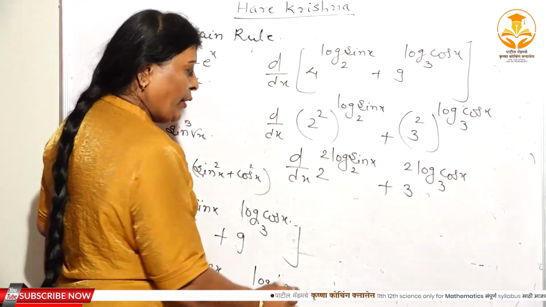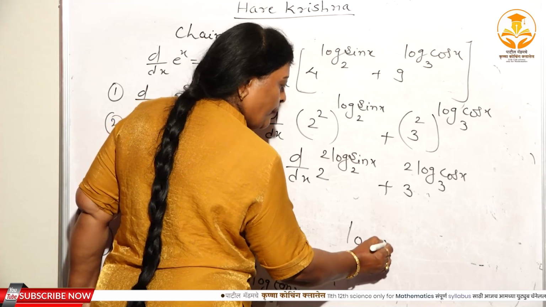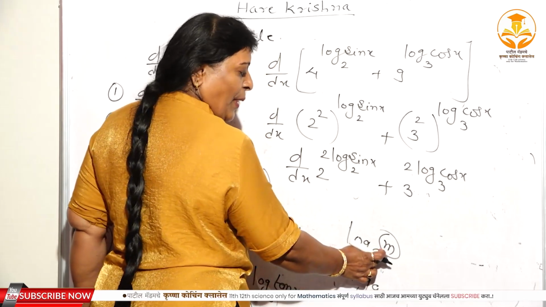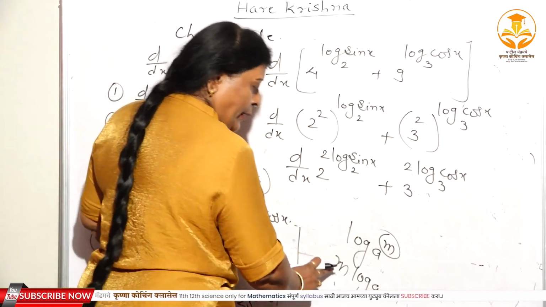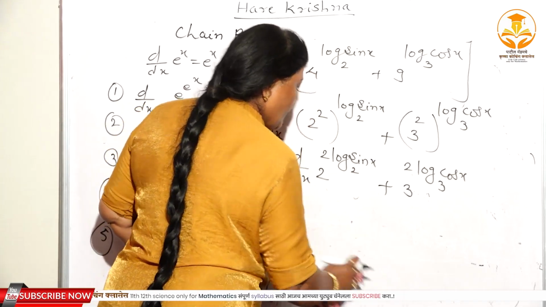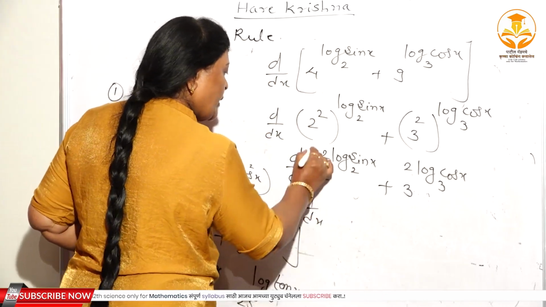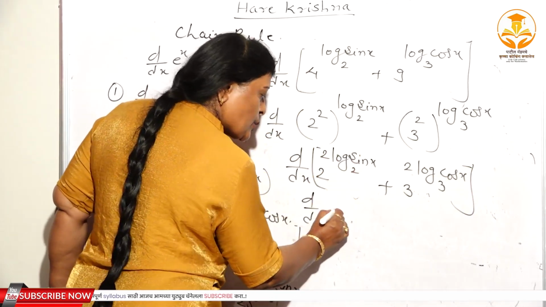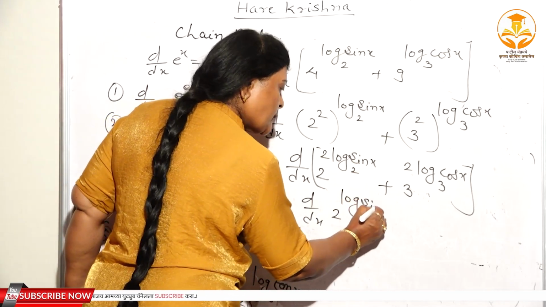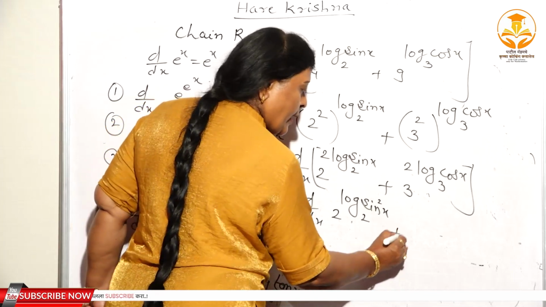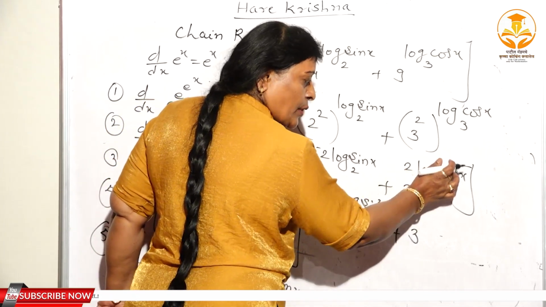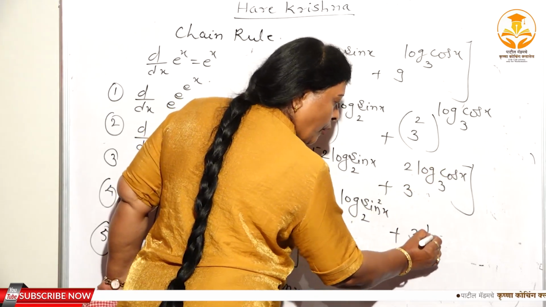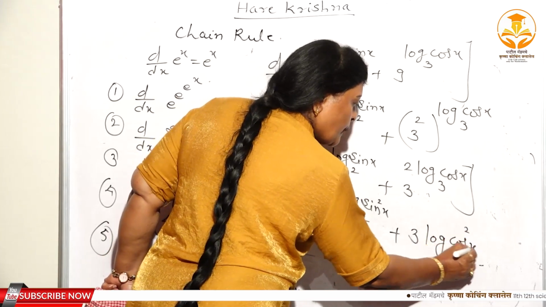Again you know the rule of a logarithm, log of a raised to m, this power you can multiply here, that is m log a, right. If the power is here, it gets multiplied in front, and if it is here, it goes up as a power. Okay. In the same way, d dx of, here you have to make the bracket again, this power comes to here, that is 2 to the power log of sin square x to the base 2. Again here also 3, this power comes to the power of what here, cos square. Therefore 3 to the power log of cos square x to the base 3.